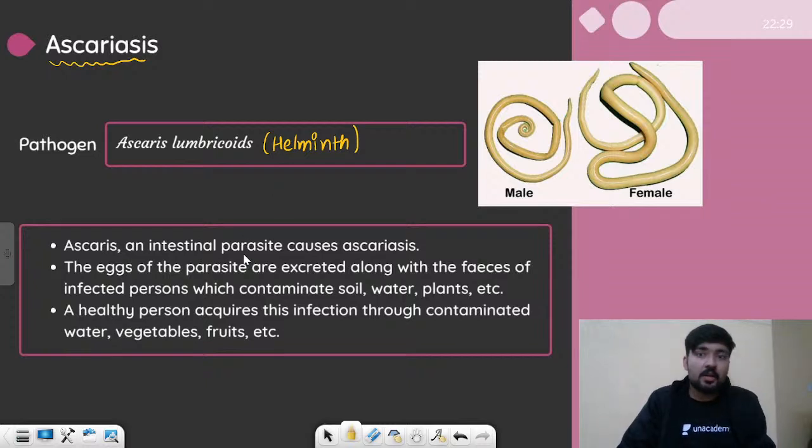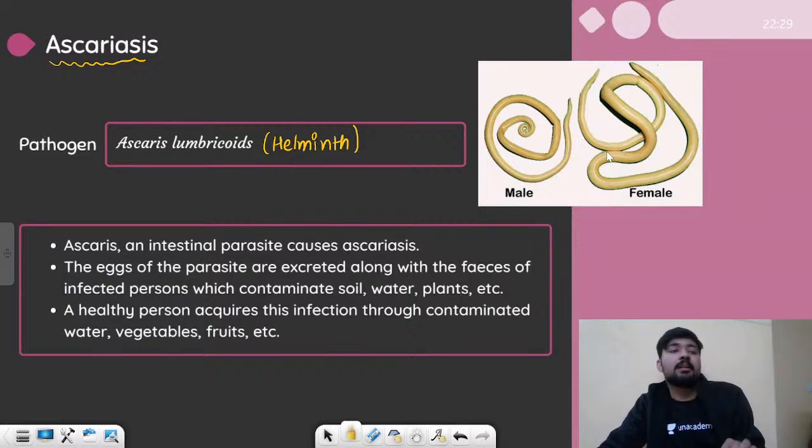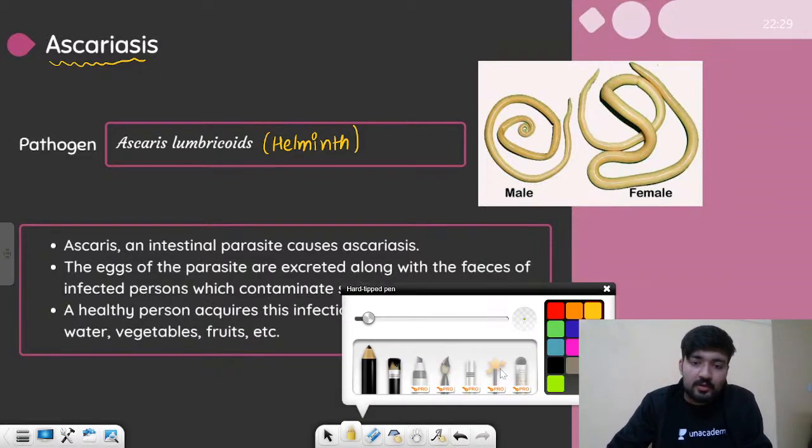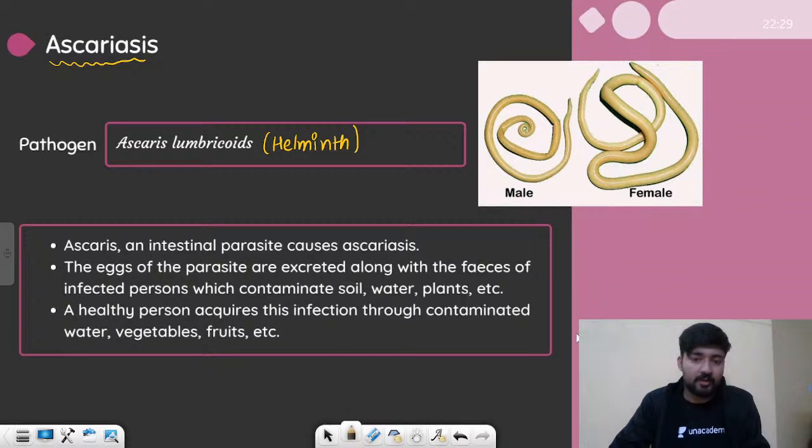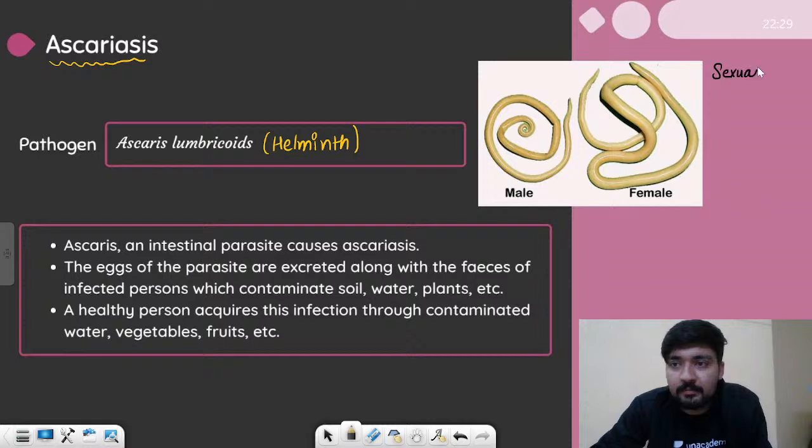So this is how they look like. These are long thread-like or noodle-like organisms, and you can see that the male and female are different. The male is smaller in size and female is larger in size. This is something which has been discussed in the chapter of Animal Kingdom in class 11th, and we use a certain term for this phenomenon. This phenomenon is known as sexual dimorphism.